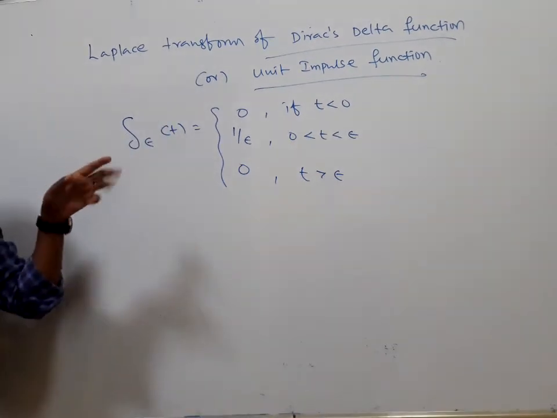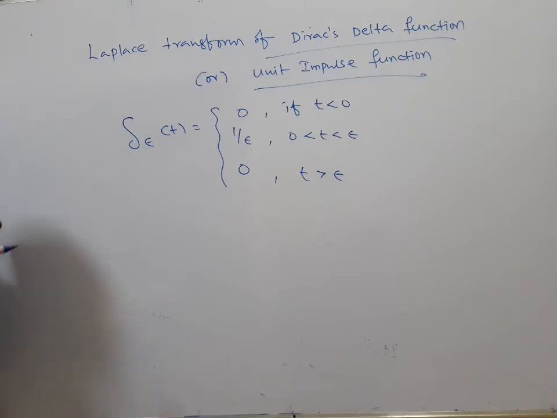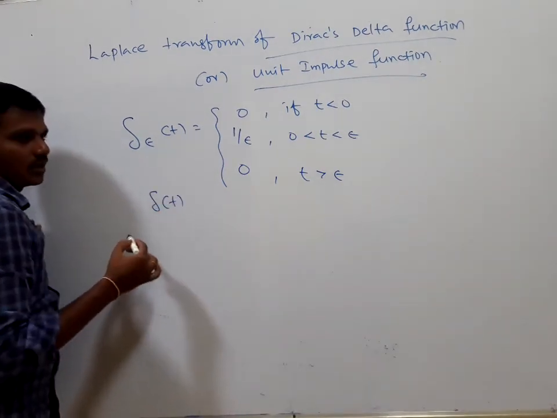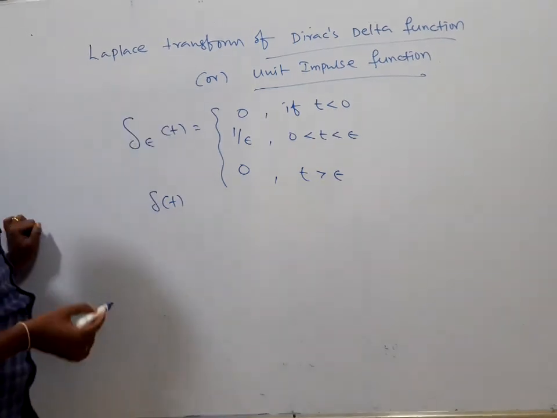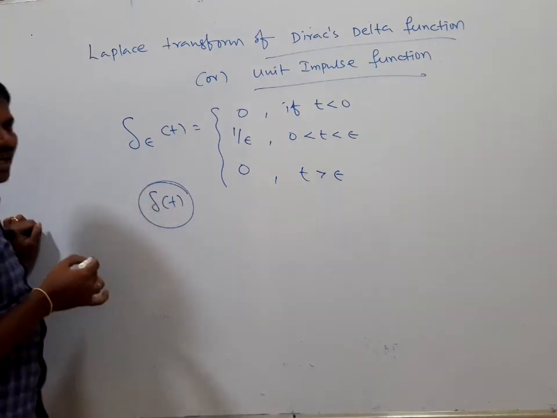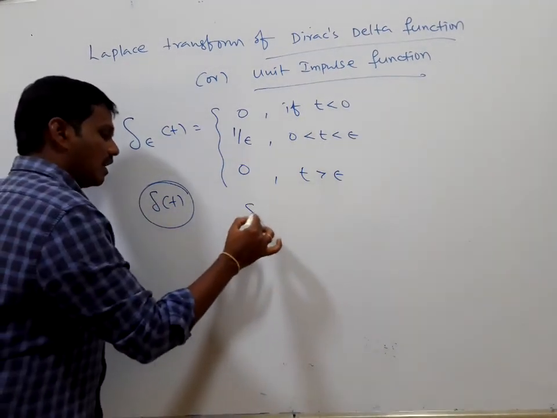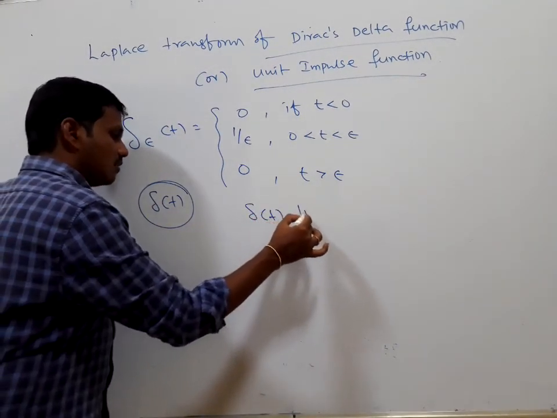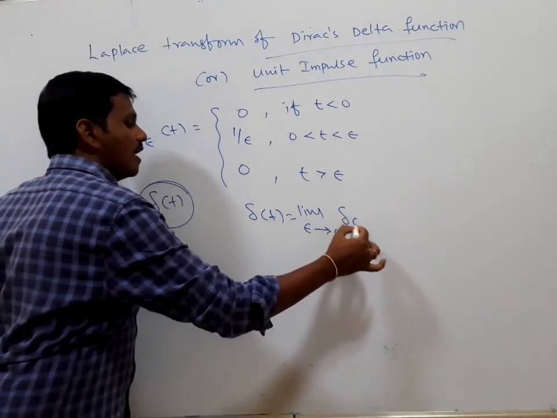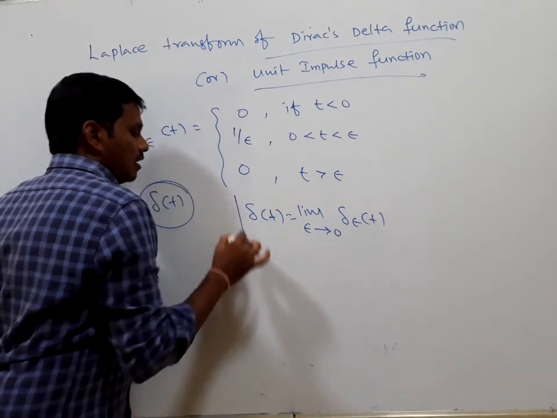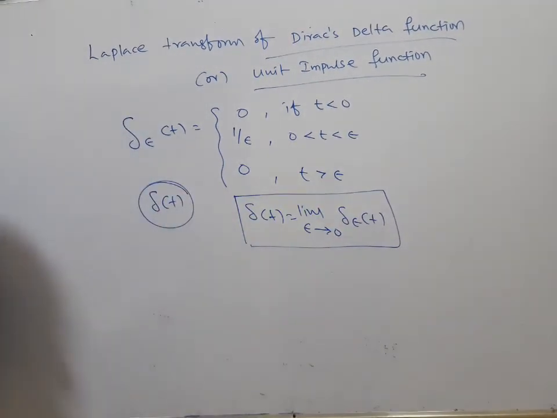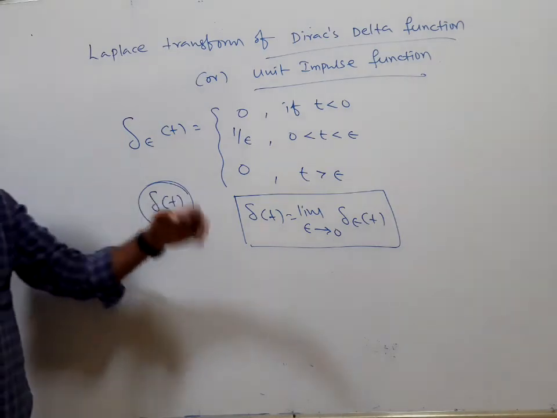If t is greater than epsilon, the function is 0. Then the Dirac delta function or unit impulse function is denoted by delta of t, which is defined by delta of t equals the limit as epsilon tends to 0 of del epsilon of t.